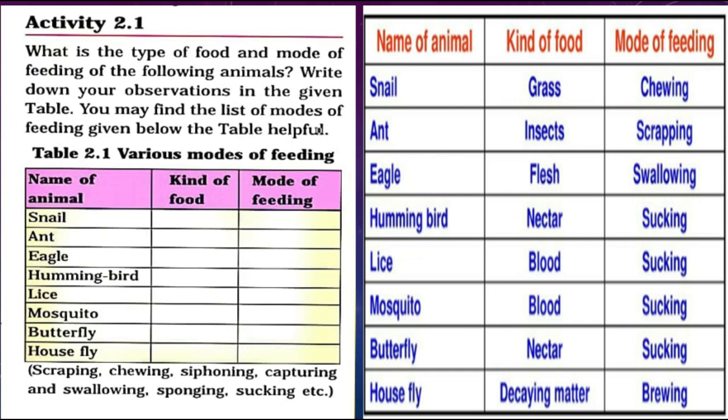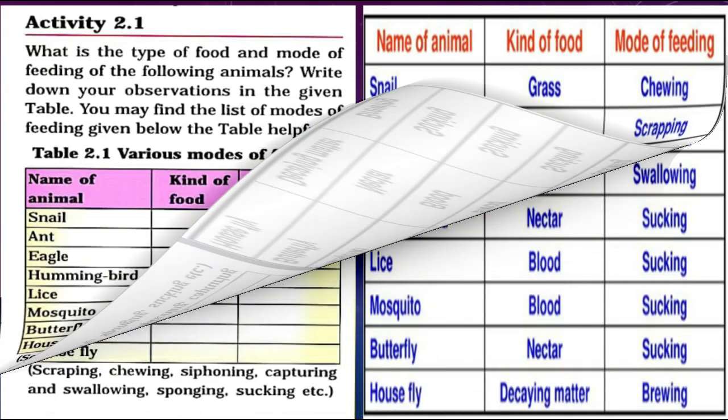Beside this activity, here is another table in which I have already filled in the activity. Now you have to copy this kind of food and the mode of feeding of these animals over here in activity 2.1, and you also have to do this activity in your notebook.